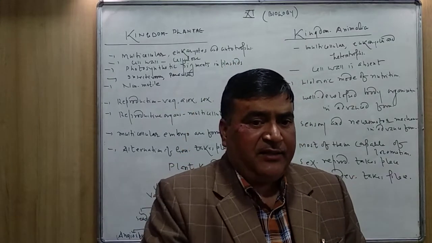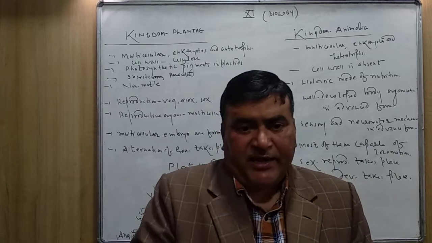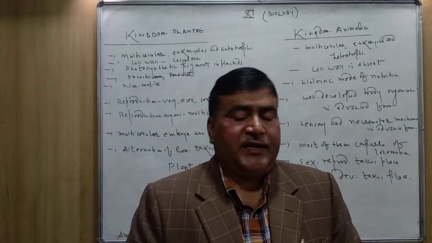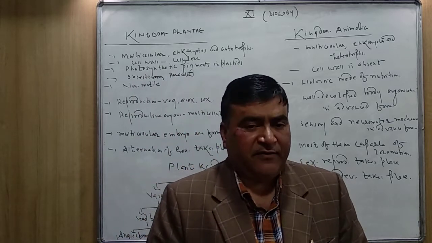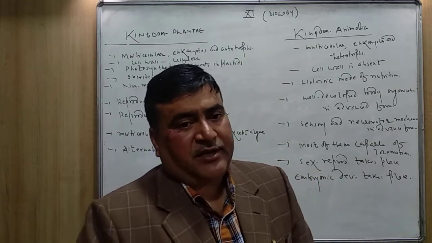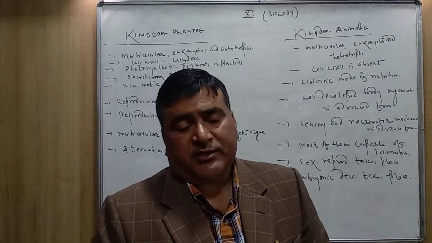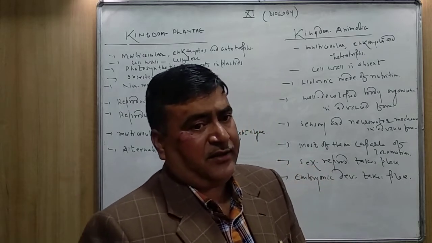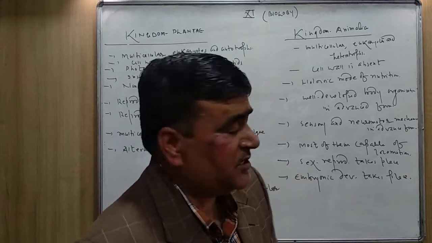So first diploid, then haploid, again diploid, and this cycling, or you can say this rotation, that is from diploid to haploid and haploid to diploid, is called alternation of generation. I will teach you in detail in the third chapter about alternation of generation. But in all the plants, this process takes place, meaning haploid is followed by diploid, diploid again followed by haploid, and the rotation takes place.